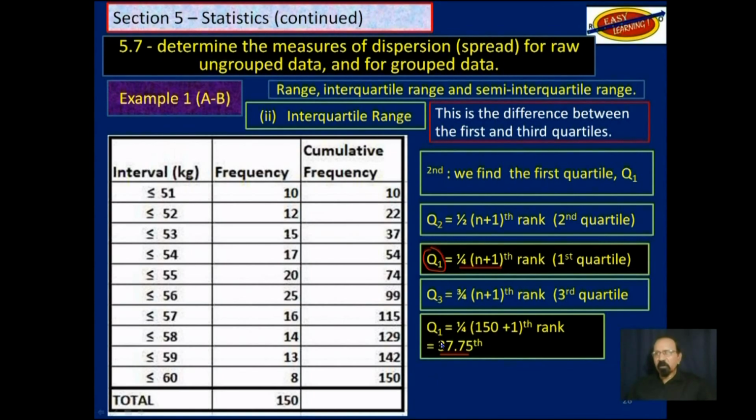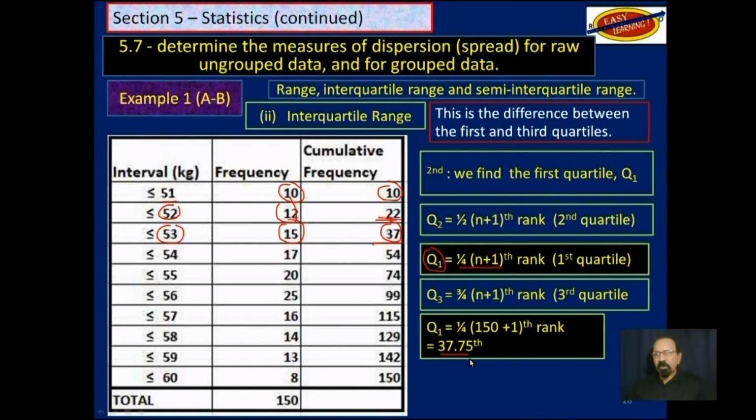So if we count all the 51s, 10 of those, we will get 10. And if we count the 52s, 12 of those, we will now have a total of 22. And if we count the 53s, 15 of those, we will have a total of 37.